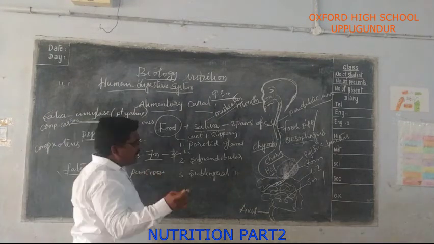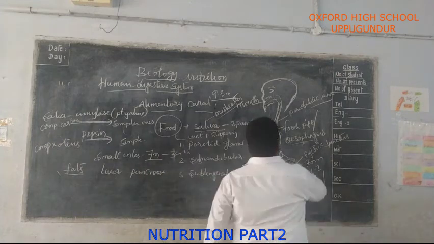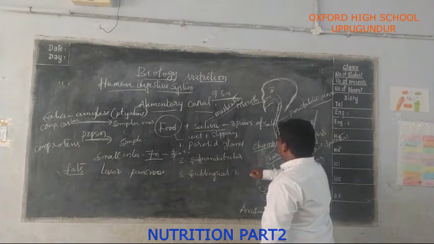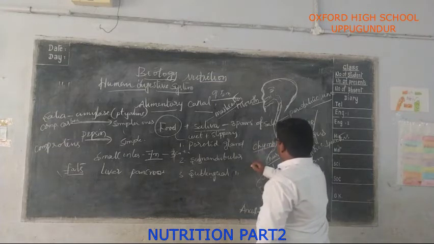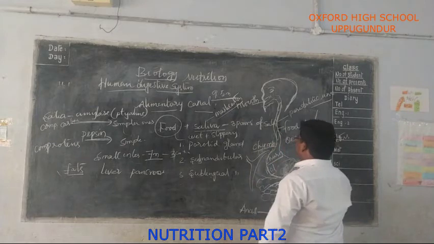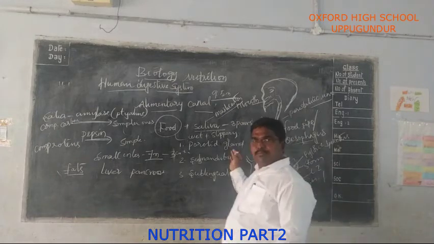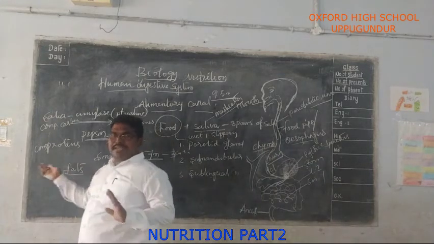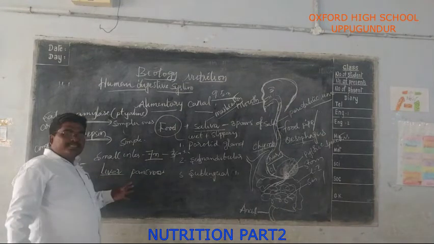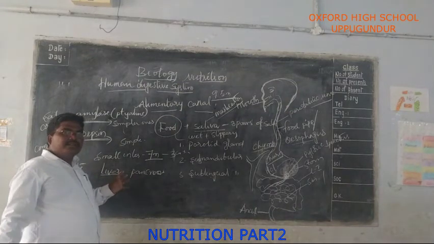We know the leaf-like structure that is present just behind the stomach, or at the side of the stomach, is called the liver. The largest gland of the body is the liver.